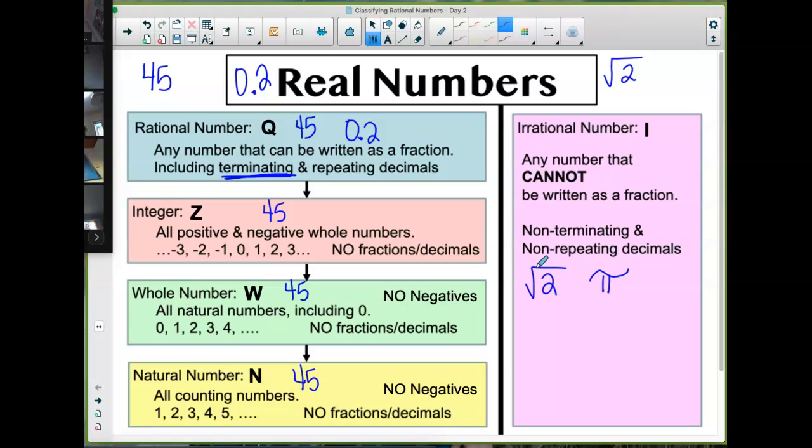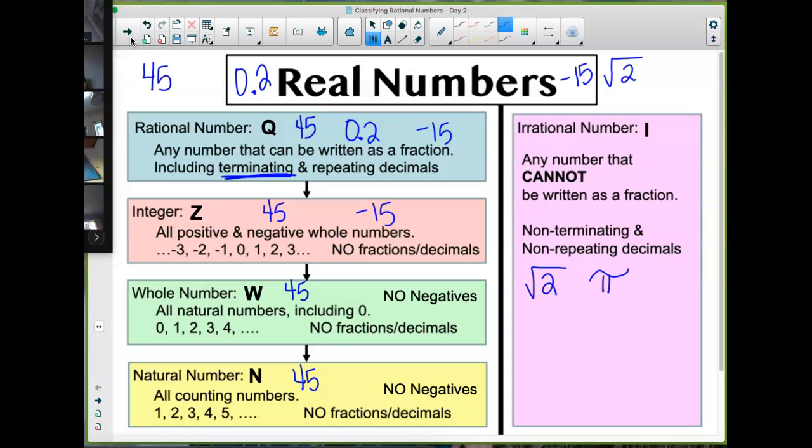Okay? How about negative 15? Where would I put negative 15? Where would that number go? Ethan, go ahead. Rational number and integer. Good. It's a rational and it's an integer. It goes in both of those. It cannot go in the whole numbers because it says no negatives. Natural numbers say no negatives. So again, any of this you want to write down is going to be super helpful.